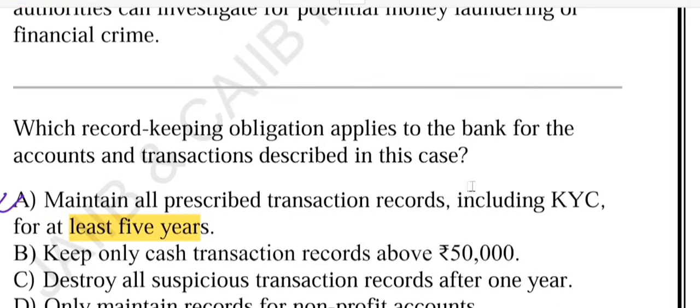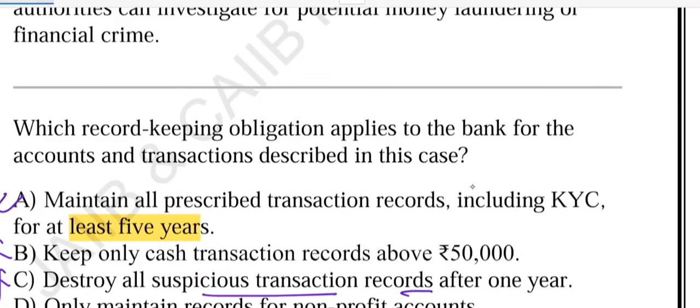And option number B says keep only cash transactions. That is completely wrong, because all types of transactions must be maintained, not just cash. C says destroy all suspicious transactions. This is also wrong. That would defeat the purpose of investigation. If you are destroying all suspicious transaction records, why would you investigate?